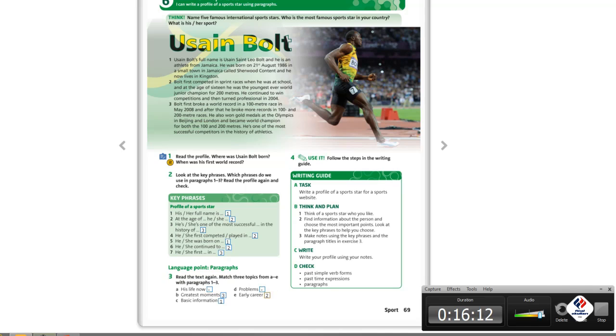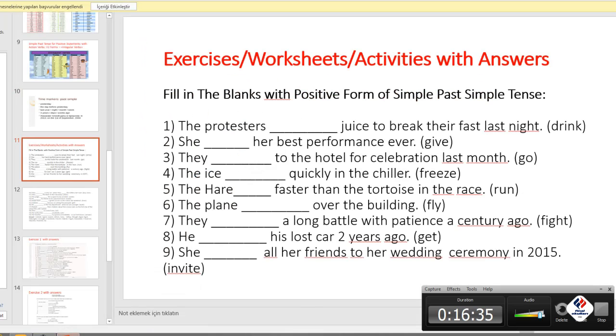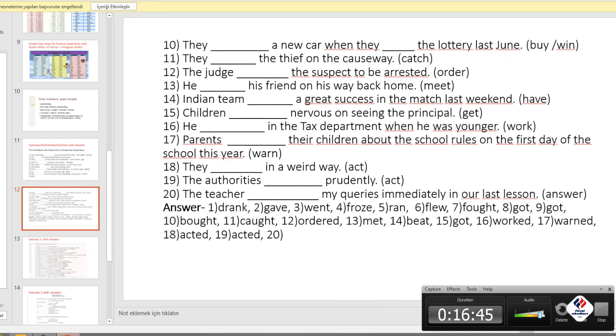So you can also see the correct answers here. And now I want you first to memorize the list of the regular and irregular verbs and tense markers, and then I want you to write a similar writing topic here. And guys, in our last part of the video, we will study our books review part, but before moving into this, I want you to take a look at the worksheet practices here, which are all about simple past, and you can also see their answers here.